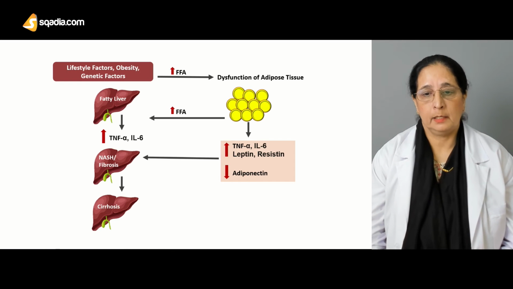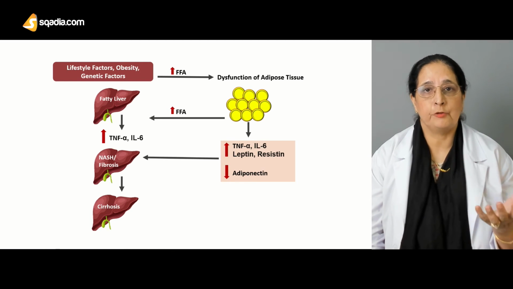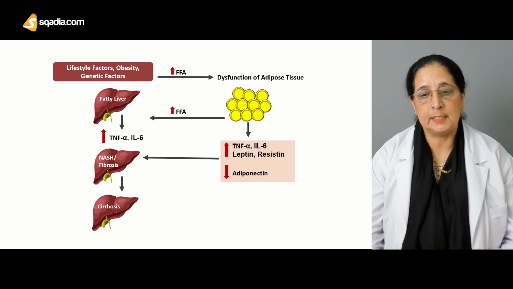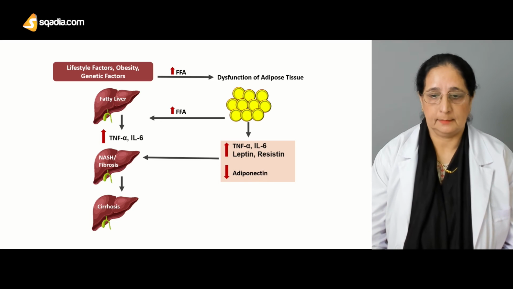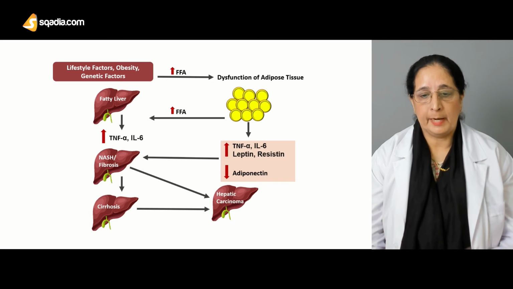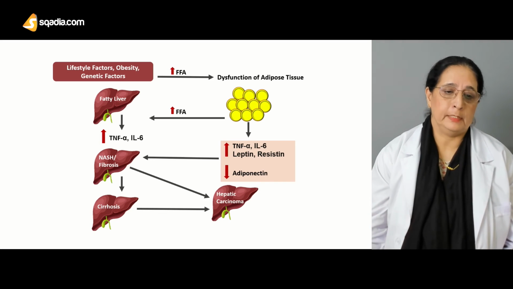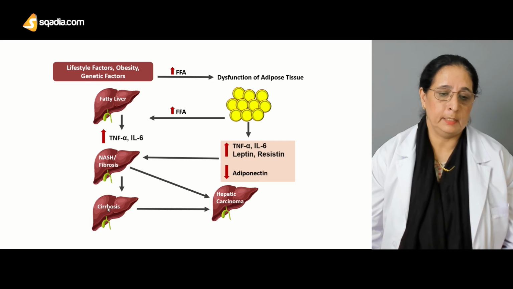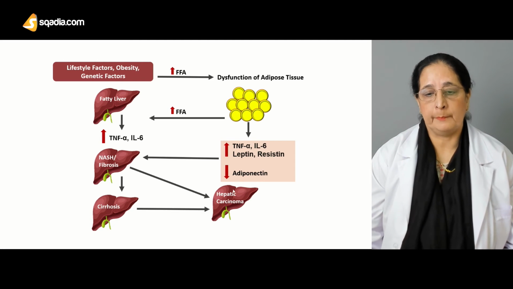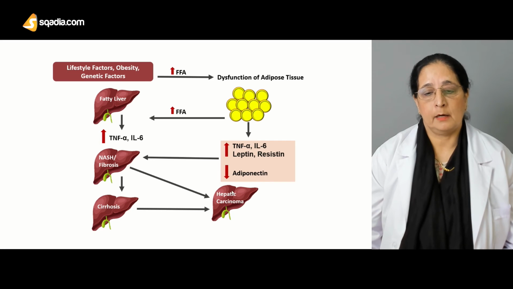This is all because of increase in cytokines and decrease in adiponectin. Hepatic carcinoma, cirrhosis of the liver. If you see, the chances of cirrhosis of the liver to develop into hepatic carcinoma are very high.